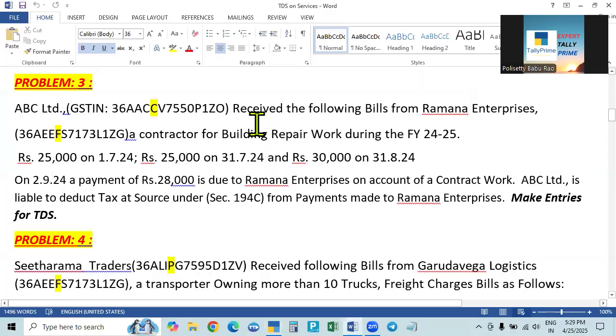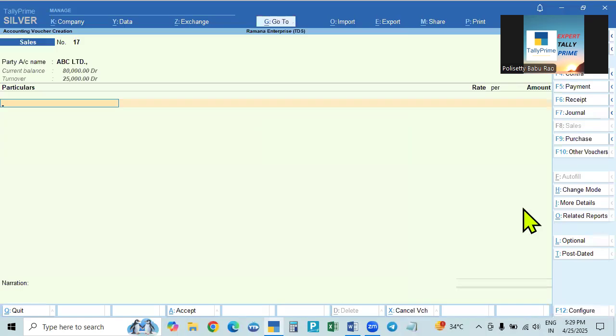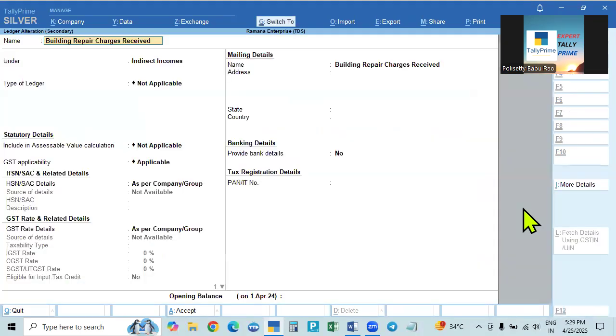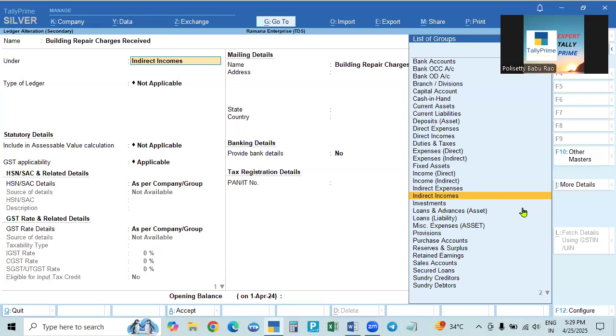And now what is the service we are giving? We are giving the service of building repair work. That means building repair charges. This is income. So building repair charges received. I already created building repair charges. In this also, we'll see. For a service provider, the service charges received will be direct income or indirect income, because in the case of a service provider, there is no trading account or profit and loss account. All are the same. So we'll take indirect expenses, incomes or direct incomes.